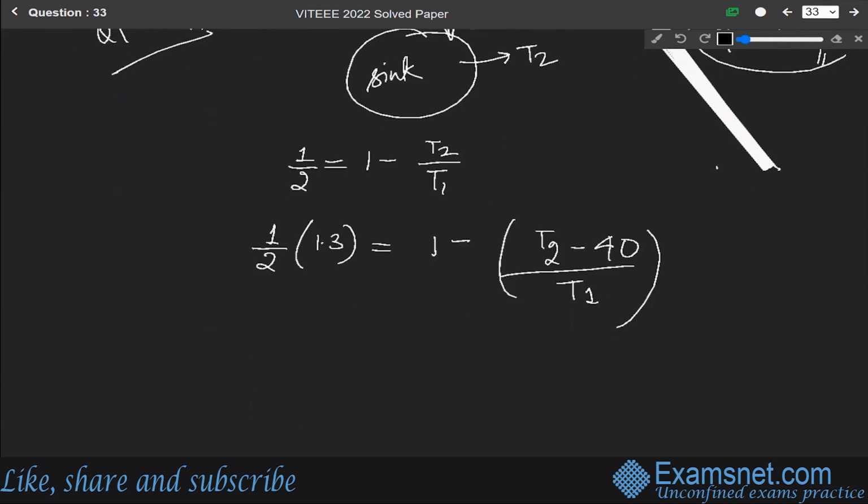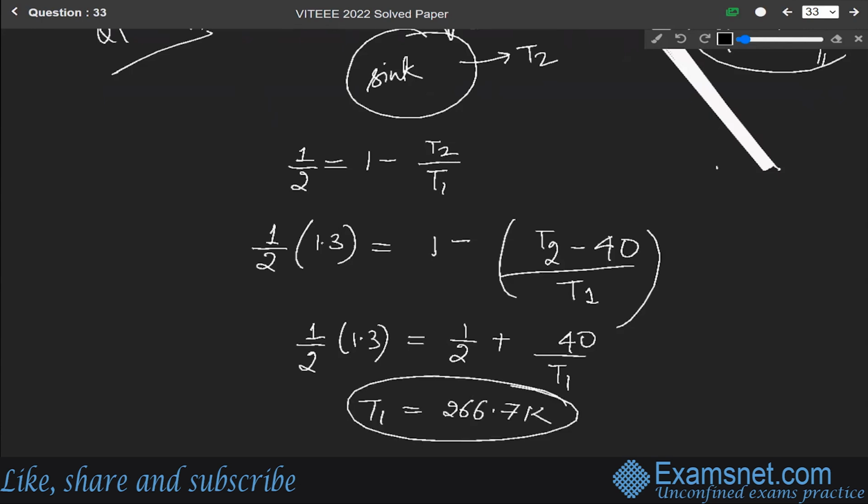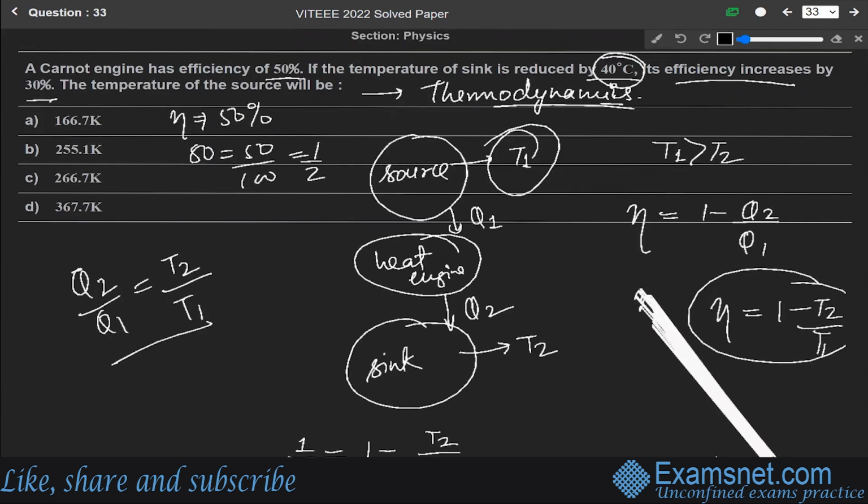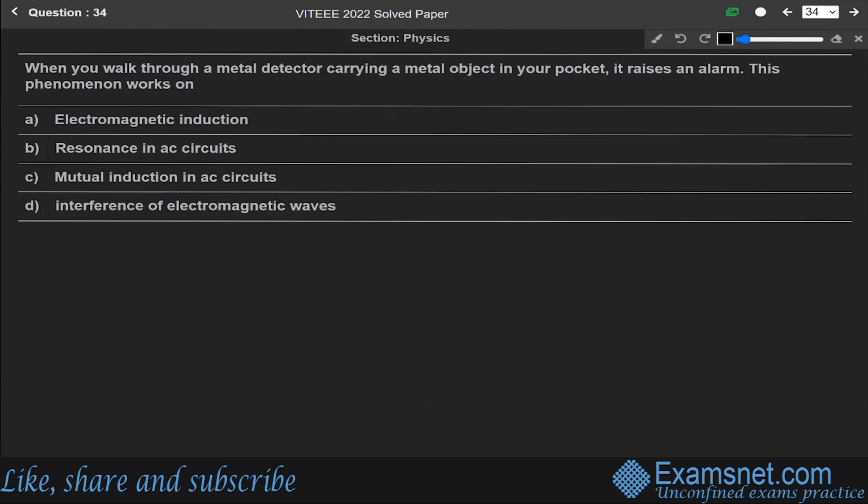So from here we can write 1 by 2 into 1.3 is equal to 1 by 2 plus 40 over this T1. So from here we get T1 is equal to 266.7 Kelvin. We have converted this 40 degrees Celsius in terms of Kelvin, which is the standard scale. So the correct answer for this is option C, that is 266.7 Kelvin. Now, next question, 34.